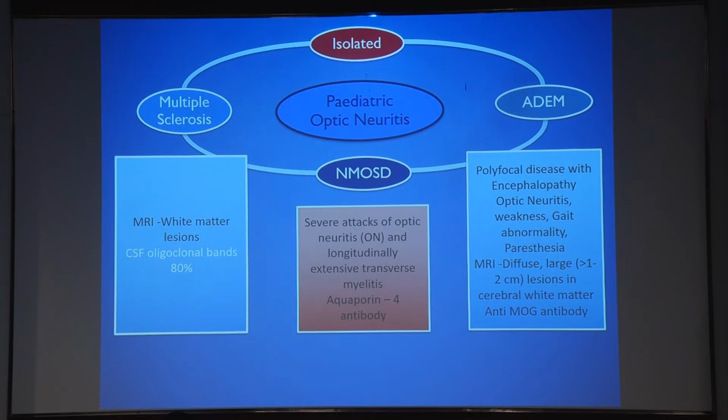ADEM is now more recognizable and easy to differentiate because it's a polyfocal disease presenting with severe systemic features including encephalopathy, optic neuritis, weakness, gait abnormalities, and paresthesias. The MRI is also quite distinctive with diffuse, large 1 to 2 centimeter lesions in the cerebral white matter. The association of anti-MOG antibody with ADEM is now being recognized.